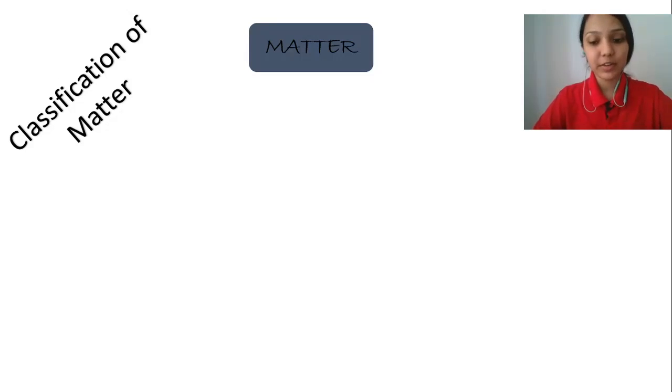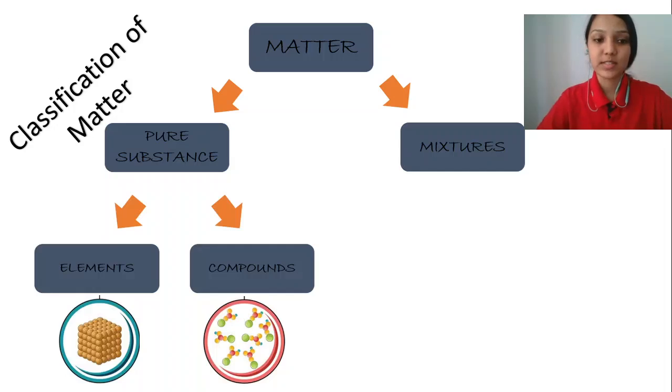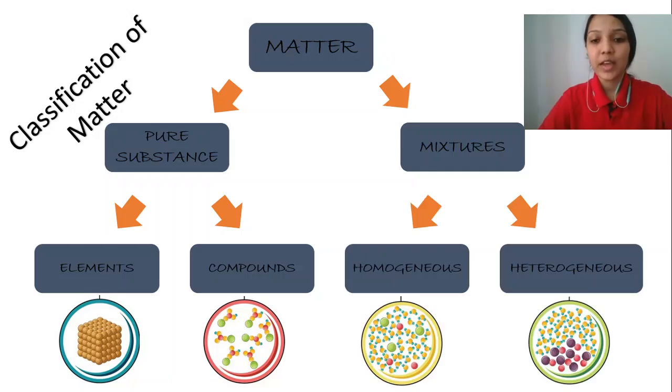Matter has been classified into pure substance and mixture. Further, pure substances are classified as elements and compounds depending upon the type of atoms present in them. Elements have only one type of atom present in them, while compounds have two or more different elements present in them. And mixtures have been divided into homogeneous mixtures and heterogeneous mixtures.